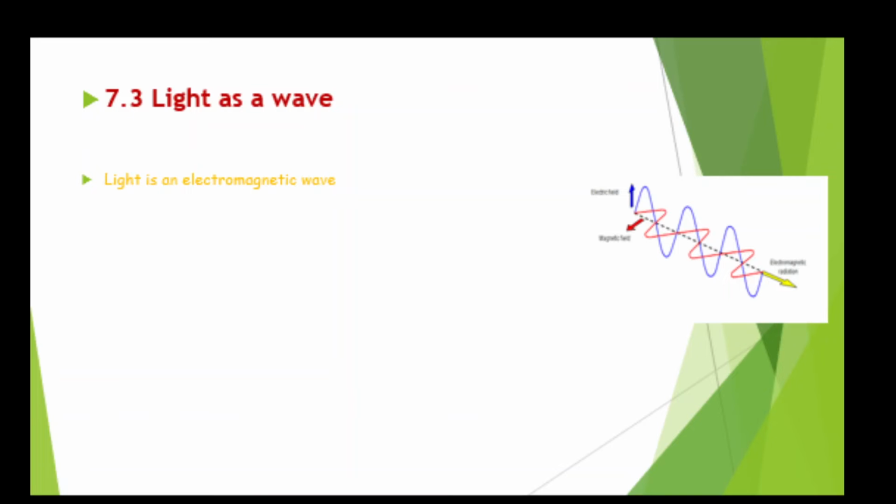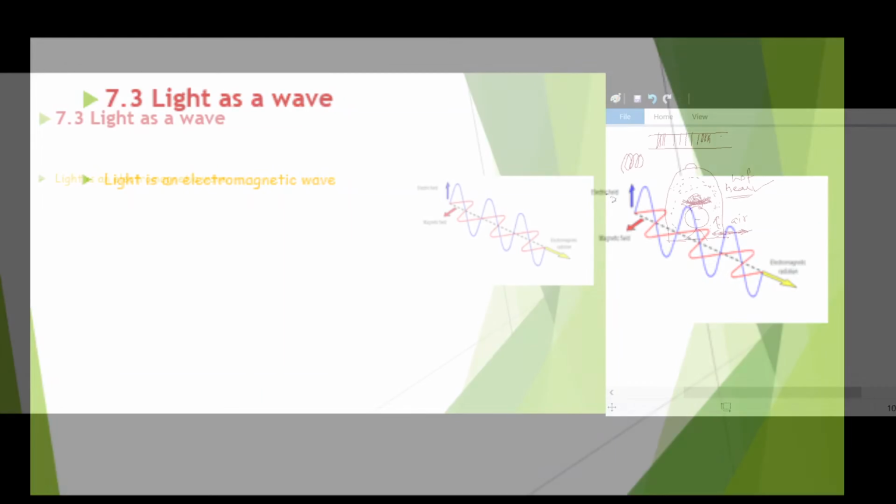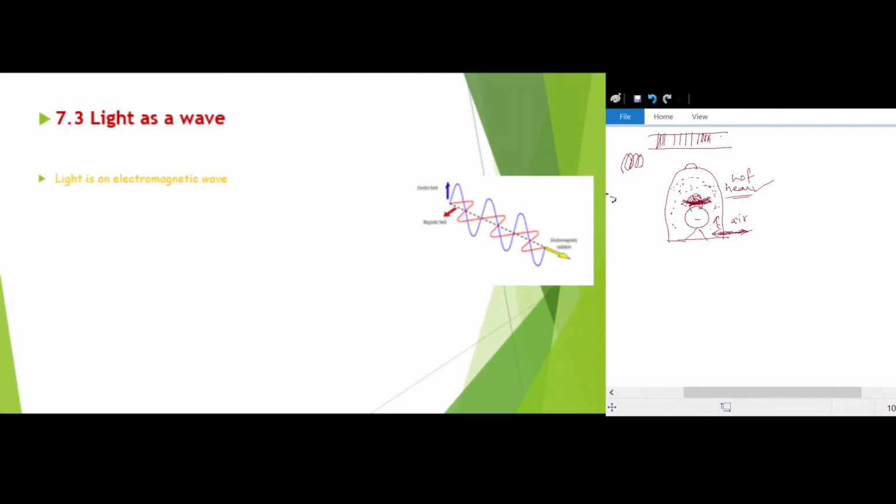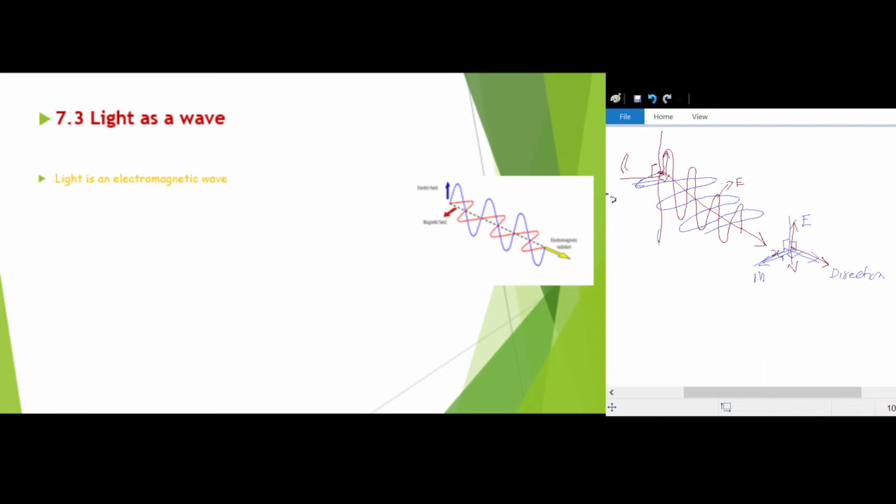I think I could not see the board which I showed just now, so I'll show again so that you will get a clear idea about this. So, can you see this? Okay, now see here, I am showing you.